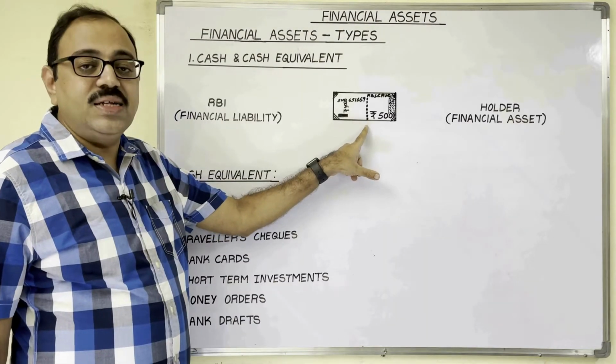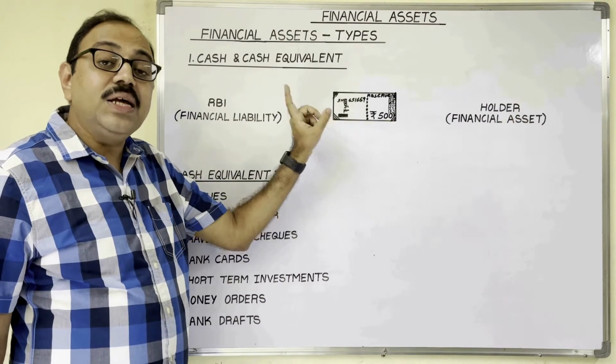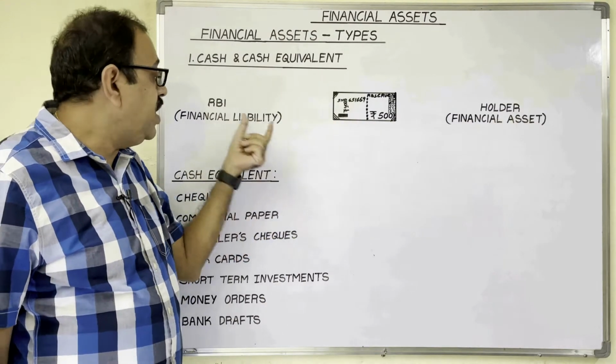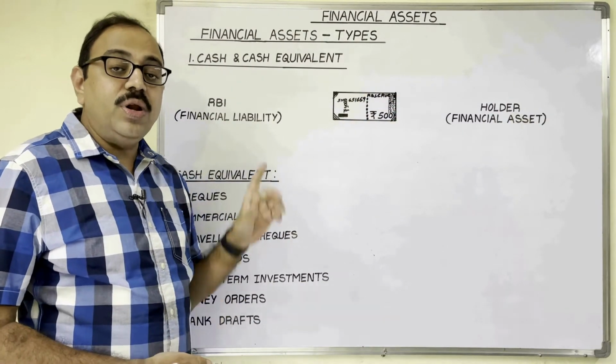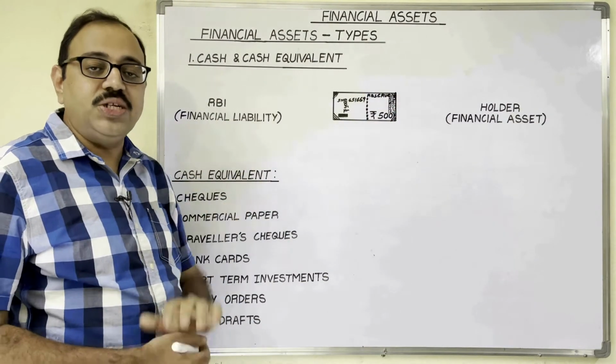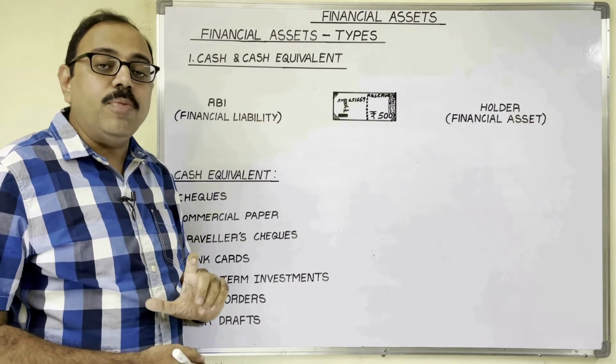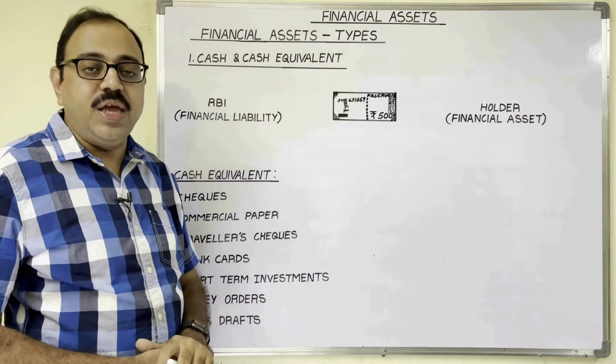Cash is a financial asset because it acts as a written proof for the contract between the Reserve Bank of India and the currency note holder. So the Reserve Bank of India issues currency notes. It is a promissory note issued by RBI.